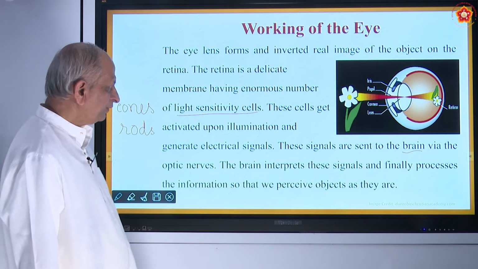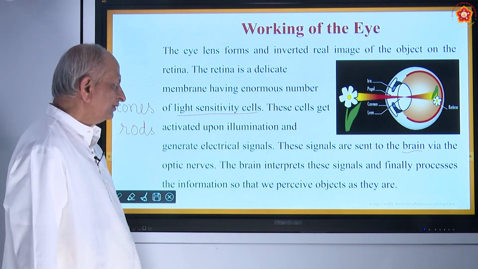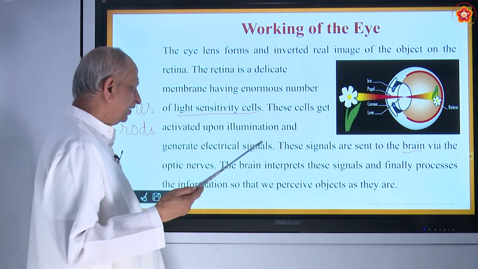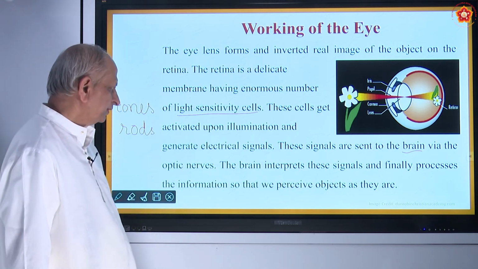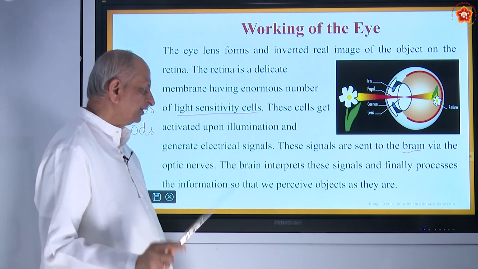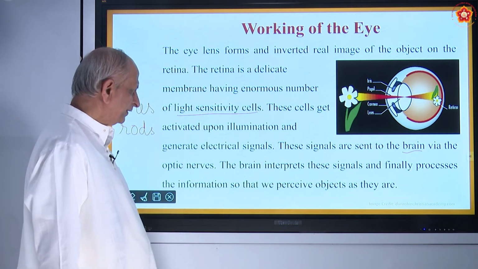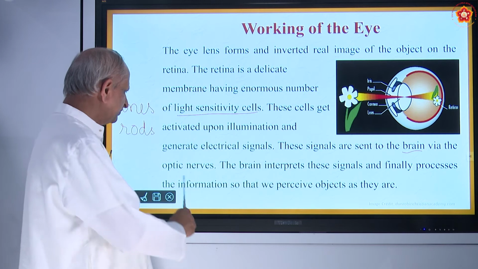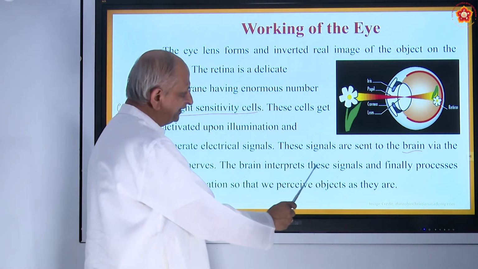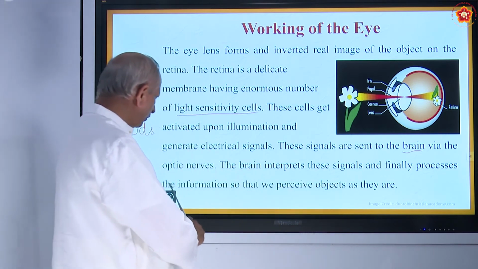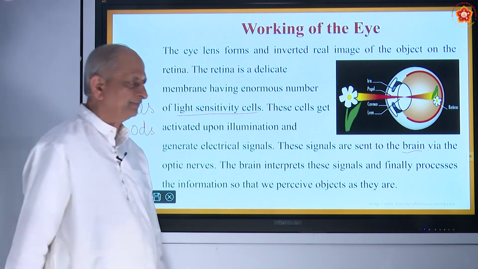And in the optic nerve there are some regions, near that there will be a yellow spot and a blind spot. In the blind spot there will be no formation of image because light sensitivity is not there. But in the yellow spot it forms, it is sent through optic nerves, and the brain interprets these signals and finally processes the information so that we perceive the object as it is.